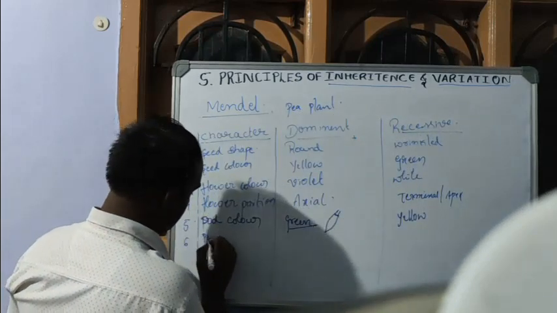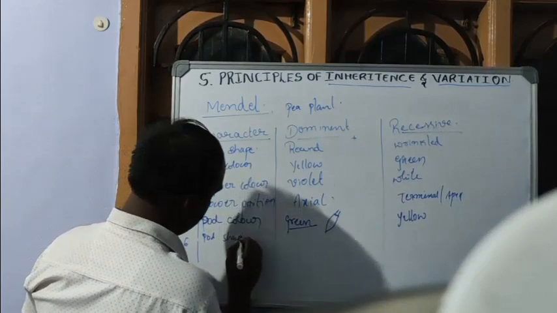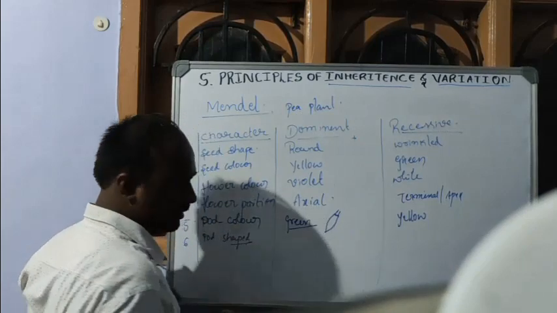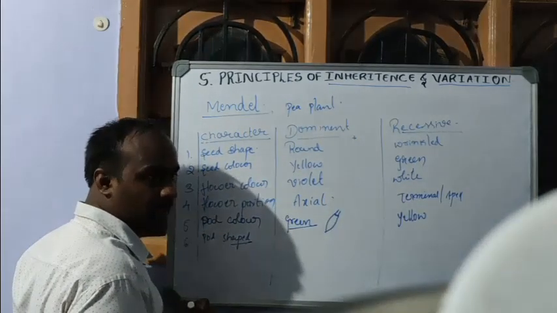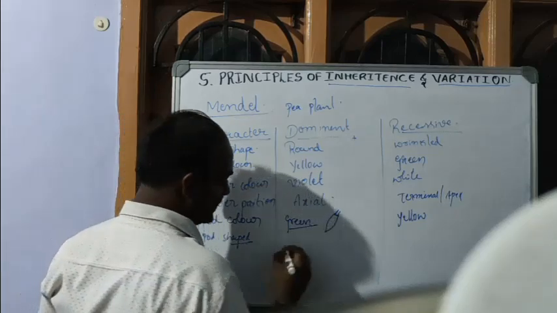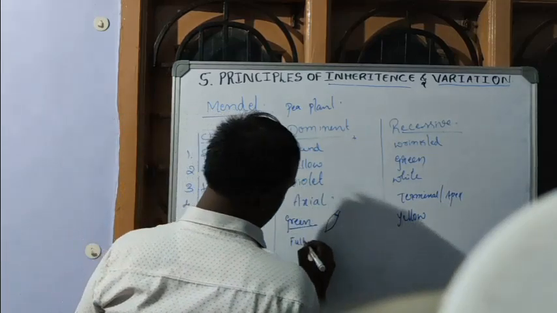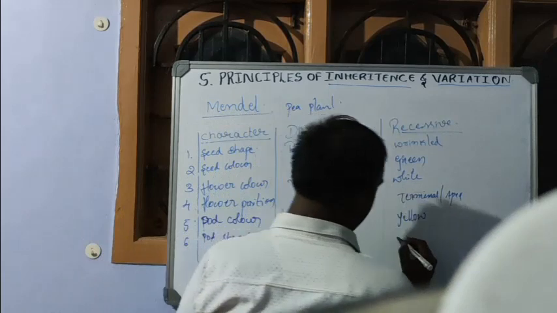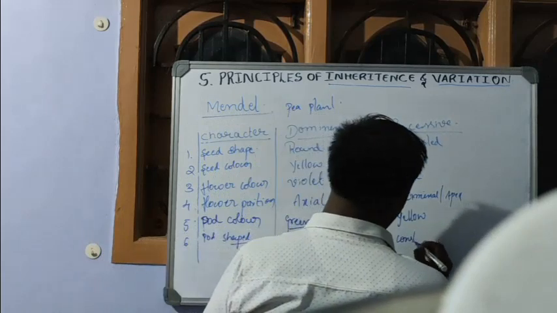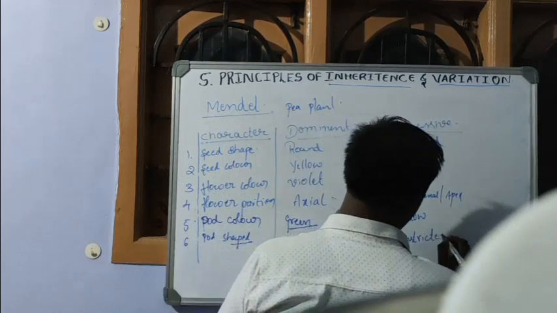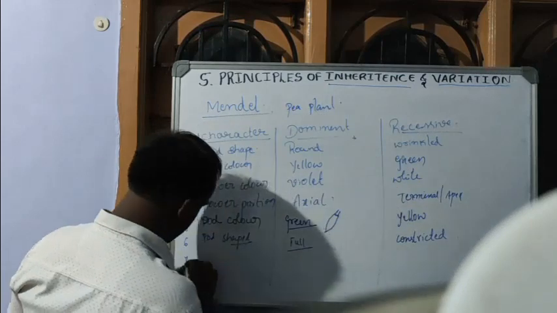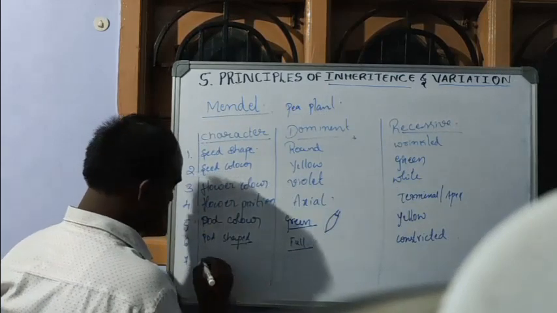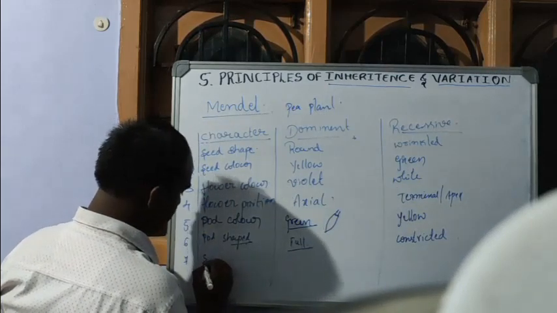Next, pod shape: full, that is complete, and constricted. Seventh one is stem height.